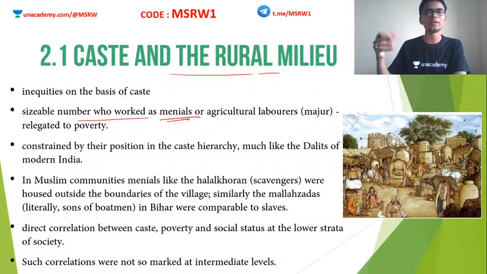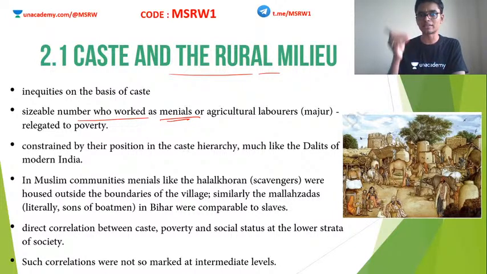All that they do is till the soil, or maybe their only job is to make sure the water is properly spread all over the field. Rather than being investors or contributing to producing profit, they did the menial jobs. This was not actually a choice. Some sections of the society were forced to do these menial jobs by the oppressive class, that is, the upper classes or the more influential people.